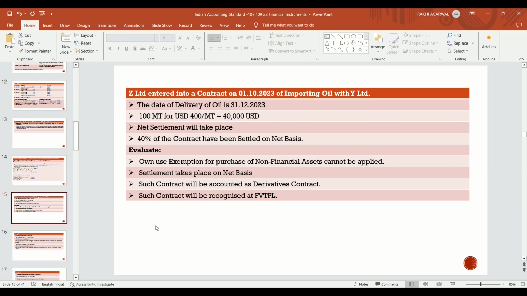Own use exemption for purchase of non-financial asset cannot be applied in these cases. We know that because there is importing of goods. But in these cases, the own use exemption provided by Ind AS 109 in case of commodity transaction is not available, because the settlement takes place on a net basis.